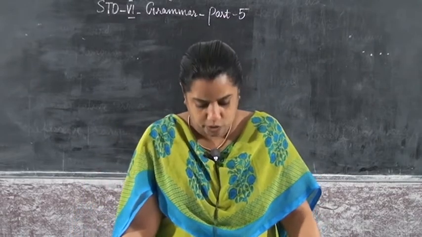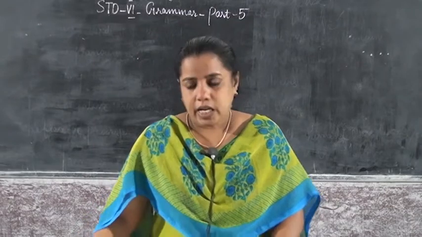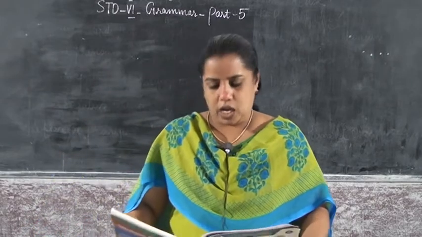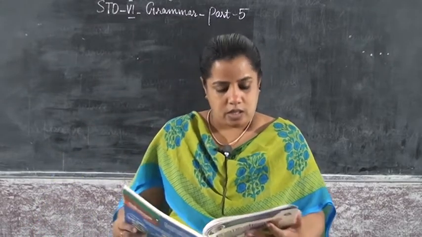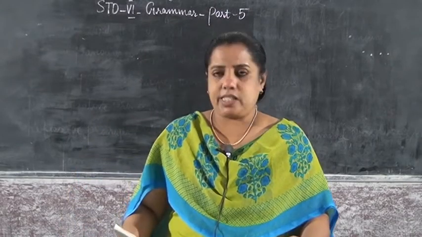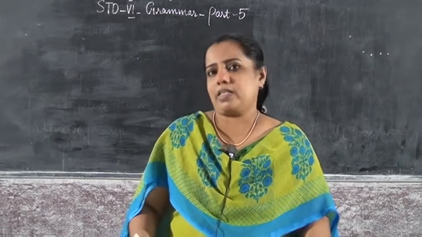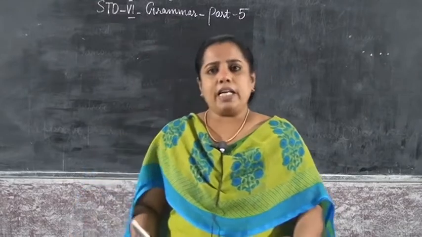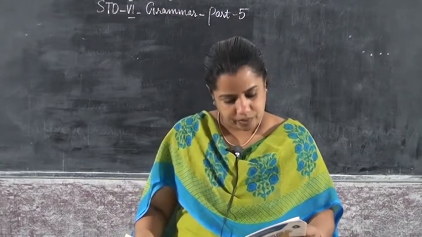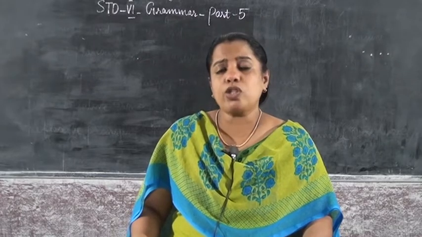Take page number 48. First one: kinds of sentences, subject and predicate, countable and uncountable nouns, articles, pronouns. Here, first exercise, there is an error in each sentence. Underline the error and write the correct word. Error means some mistake is there in each sentence. You have to underline that mistake and write the correct sentence. Understood?